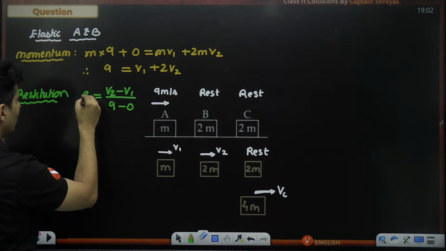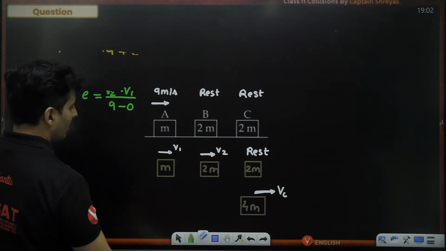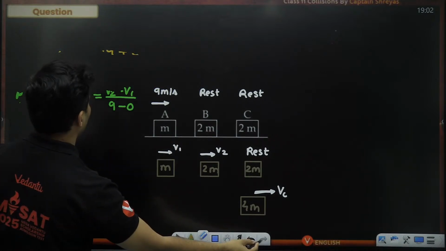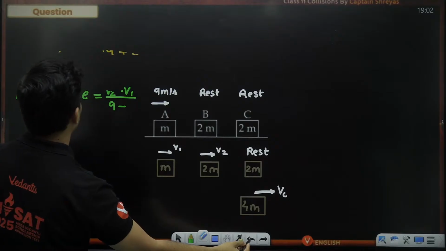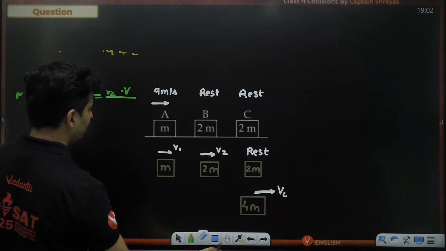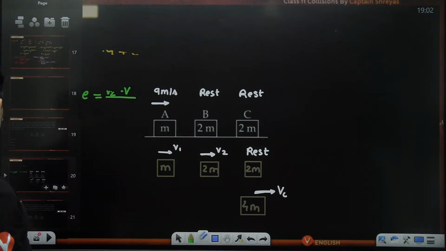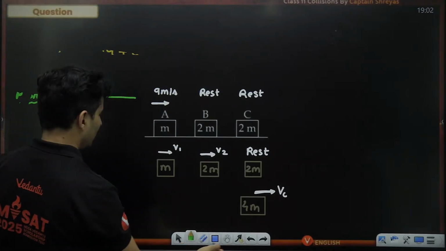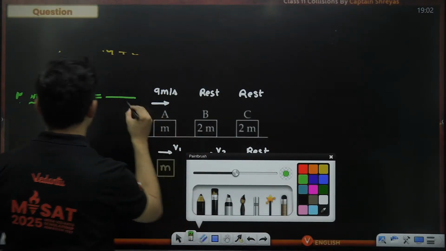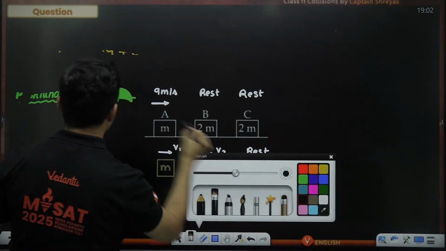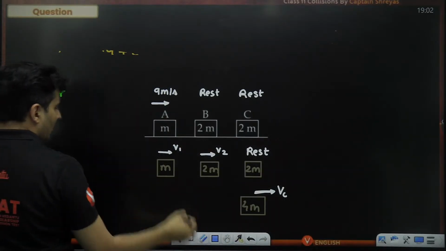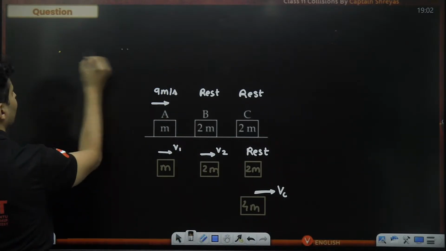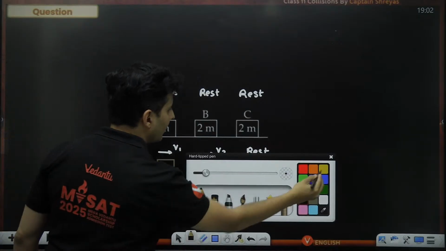And this value of e, sorry. Okay, what just happened? Whatever I wrote went off. I hate this. So sorry, guys. So nicely I had written, and everything went off. Okay, I'll just write it again, guys. So sorry.